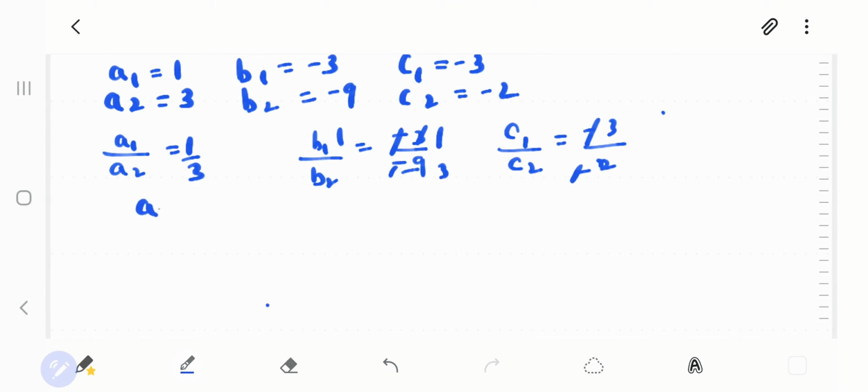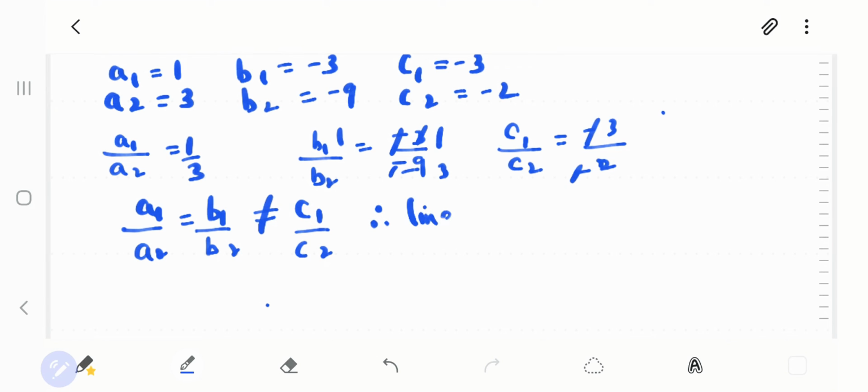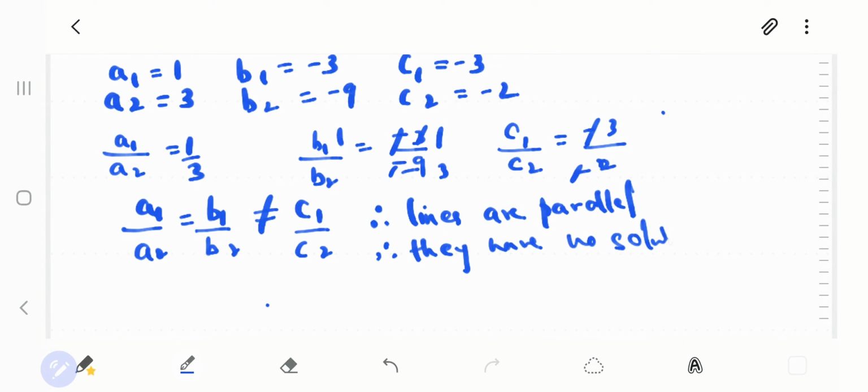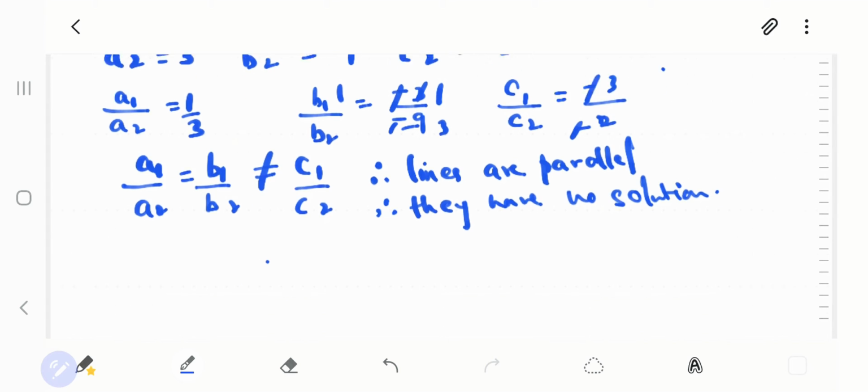So from there you can write a1 upon a2 is equal to b1 upon b2 is not equal to c1 upon c2. Therefore lines are parallel and therefore they have no solution. Clear? Okay, then next we have the second,